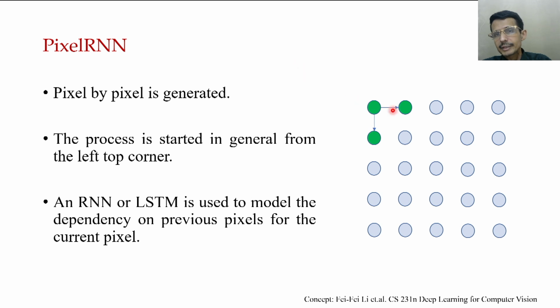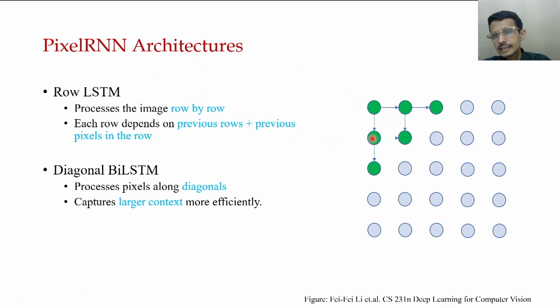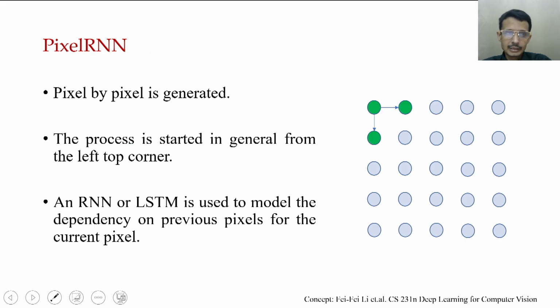Then when these two pixels are being generated, from these and these, this pixel is generated, and this pixel is also generated, and this was generated. So you can see in this way the pixels are being generated. Now pixel by pixel, as we said, is being generated.